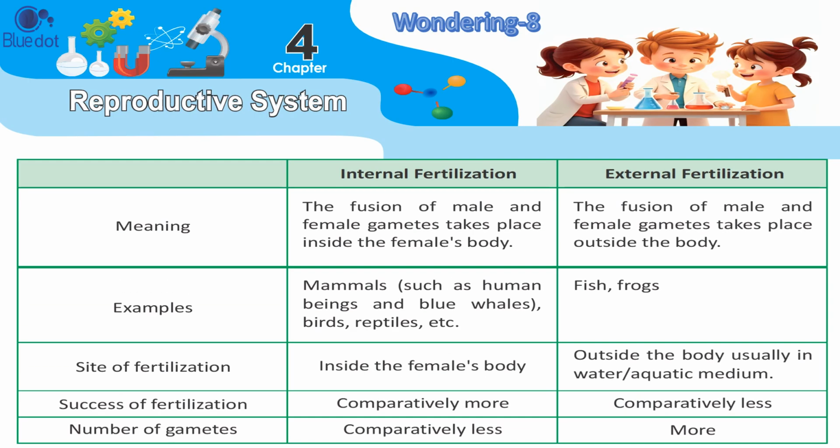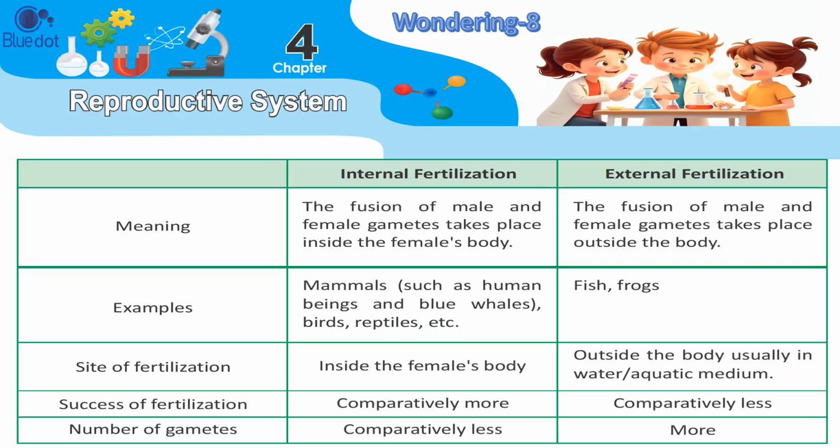Internal fertilization: meaning, the fusion of male and female gametes takes place inside the female's body. External fertilization: the fusion of male and female gametes takes place outside the body. Examples: mammals, such as human beings and blue whales, birds, reptiles, etc. Fish, frogs. Site of fertilization: inside the female's body; outside the body, usually in water, aquatic medium.